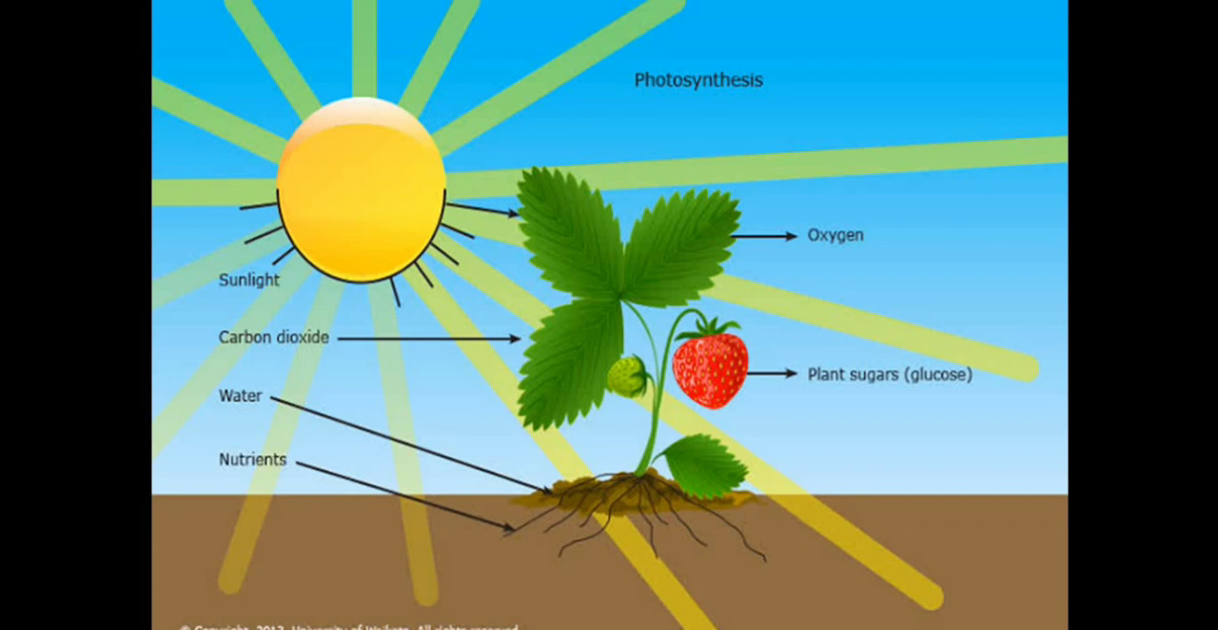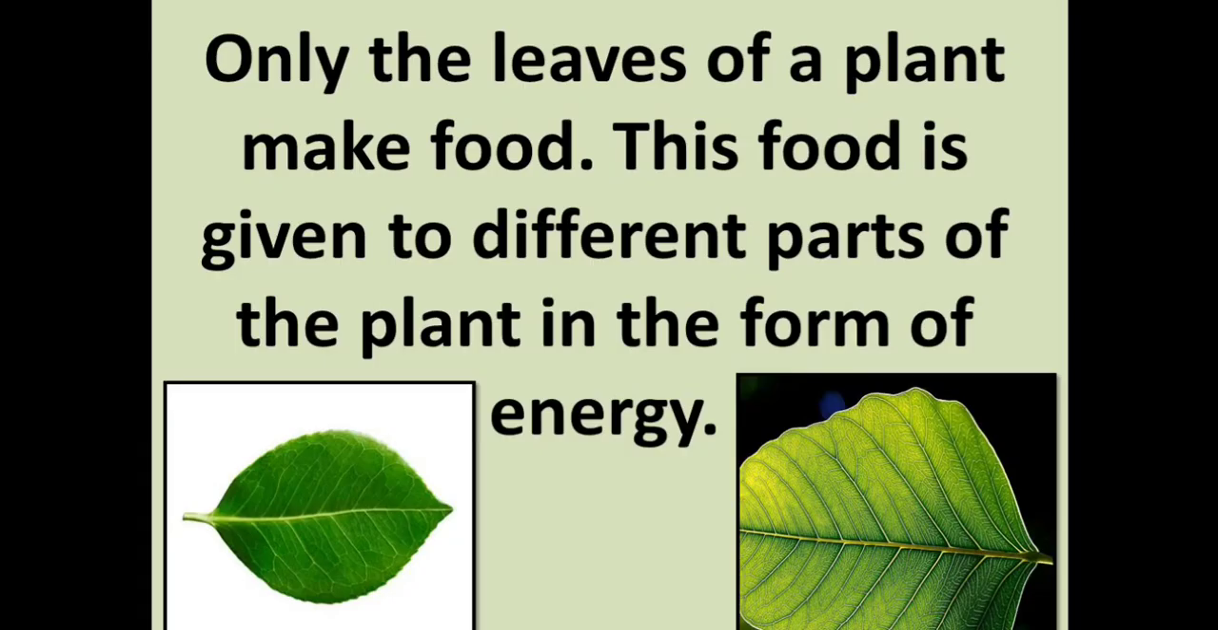You can see in the picture how the plant is absorbing carbon dioxide from air, water, nutrients from the soil and sunlight. With the help of all these things, they make their own food. Here, leaves play an important role in making food. Then, this food is transported to different parts of the plant in the form of energy and the whole plant gets the energy.